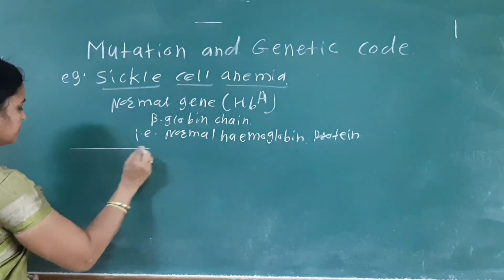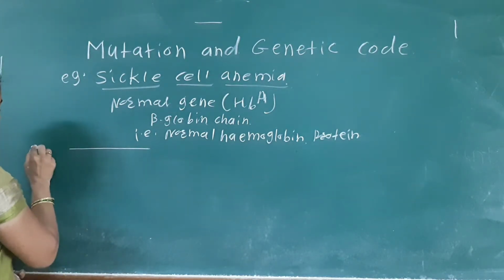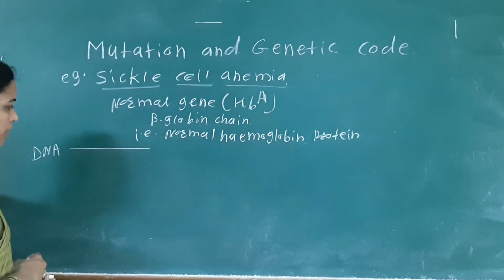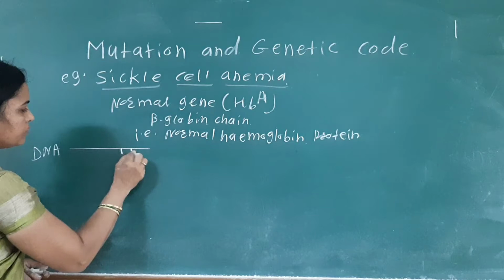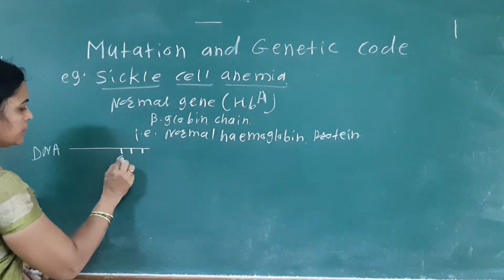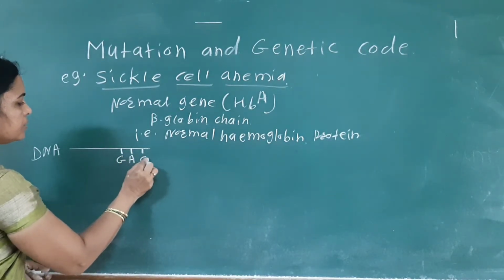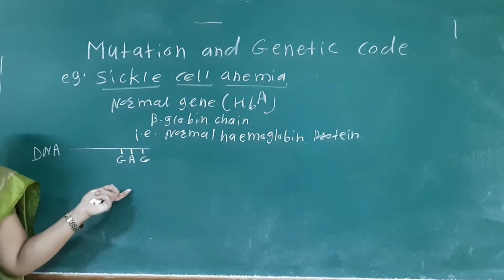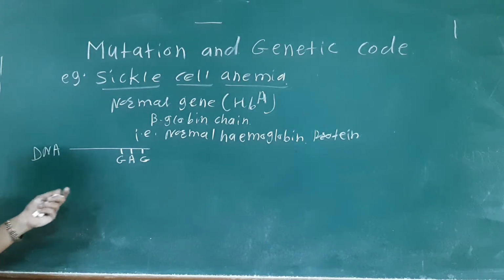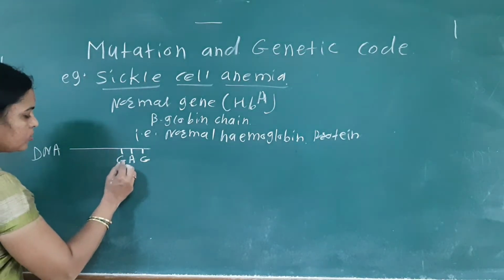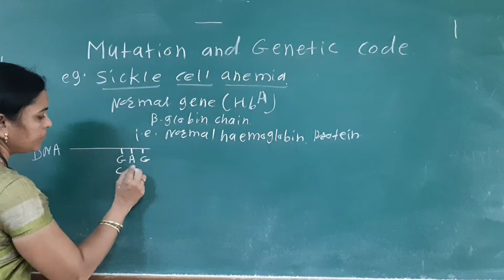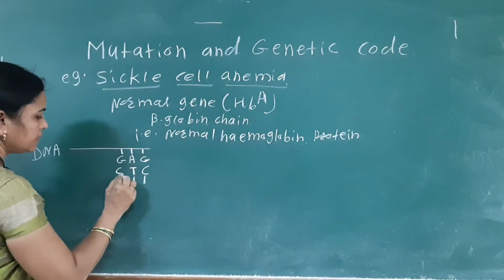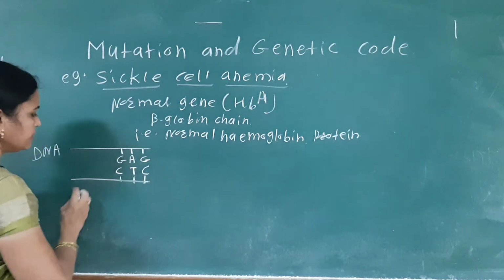See the normal HBA gene here, that is the DNA sequence of the normal gene, and here the nitrogen bases are mainly GAG. It is the nitrogen base sequence present on the normal DNA. Here the complementary bases: guanine pairs with cytosine, adenine pairs with thymine, and so on. This is the normal gene.